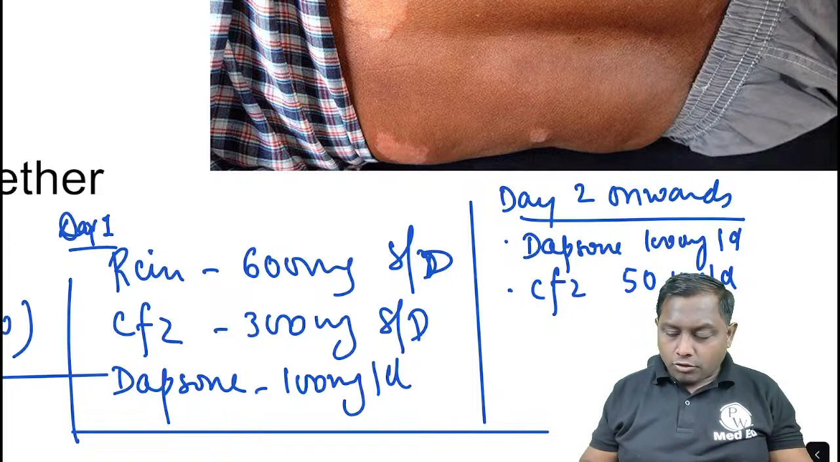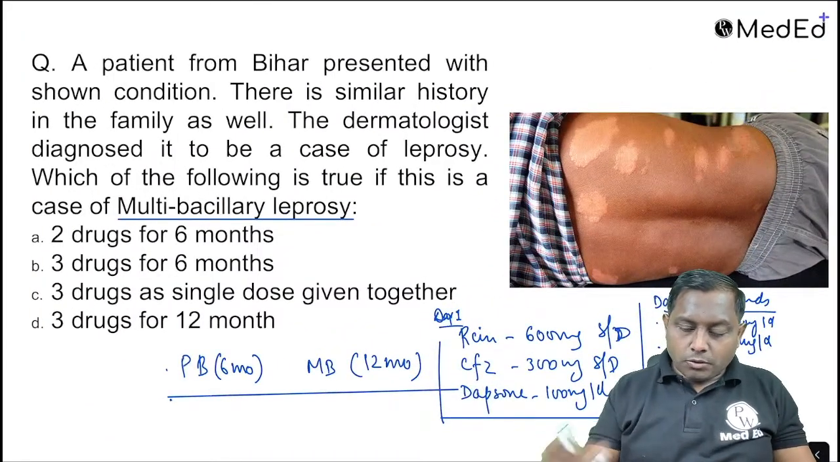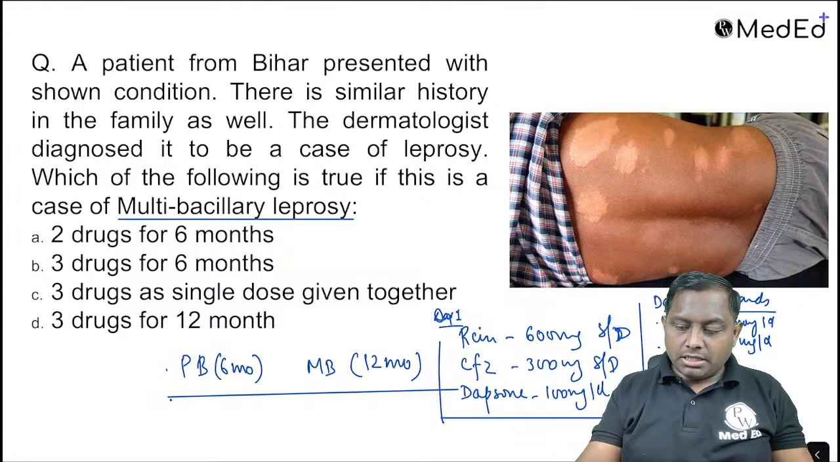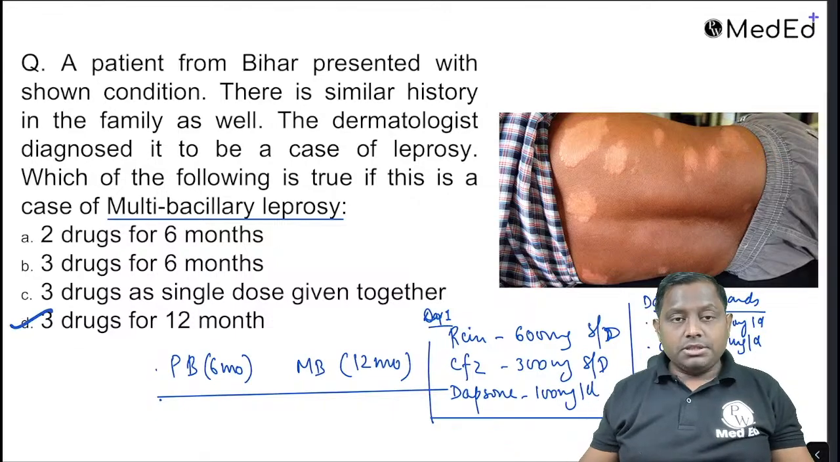Dr. Sukhbir, I think your query has been sorted. If you see here, 2 drugs for 6 months, 3 drugs for 6 months, 3 drugs single dose, no, we don't have any single dose regimen now. 3 drugs for 12 months. So in multibacillary, we already know it is going to be 3 drugs for 12 months.